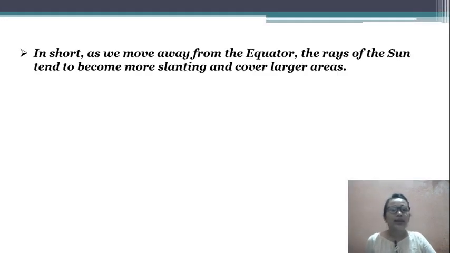In short, as we move away from the equator, which means the middle of the earth, the rays of the sun tend to become more slanting and cover a large area.